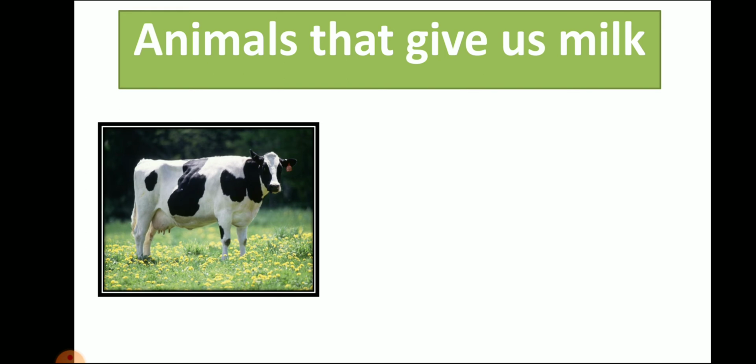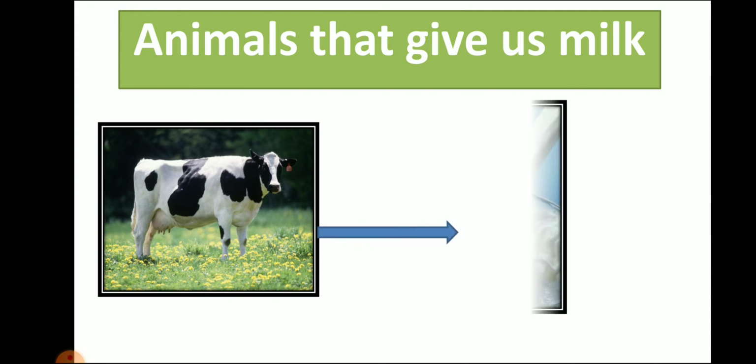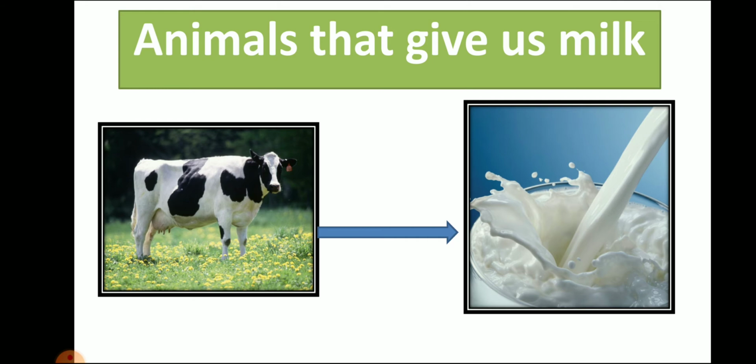We get milk from animals, which we learned in the previous lecture. Which animals give us milk? Animals like cow give us milk. I told you in the previous lecture that different animals give us different types of milk, right? We know cow milk, buffalo milk, goat milk and sheep milk. Even camel gives us milk, but here we cannot drink camel milk, right?